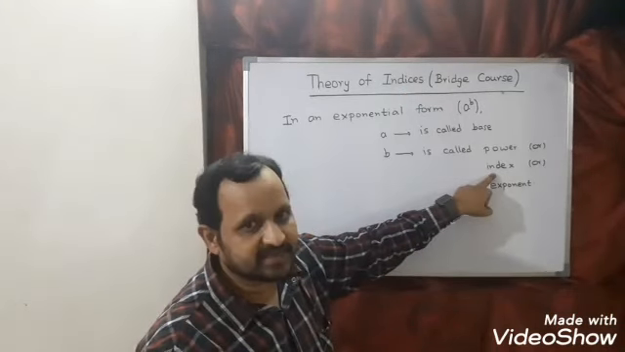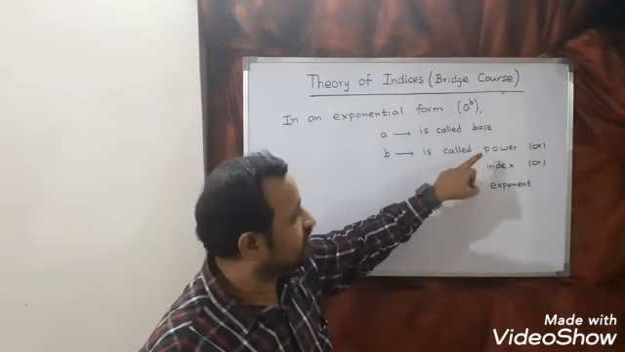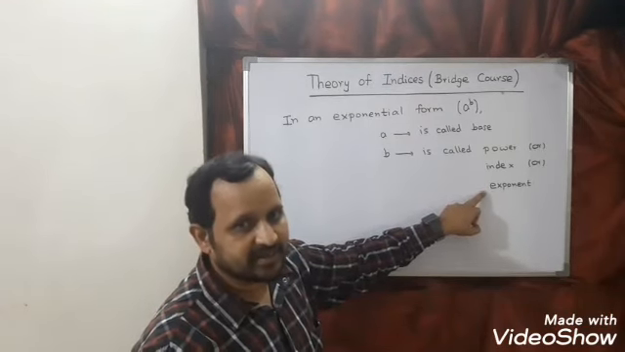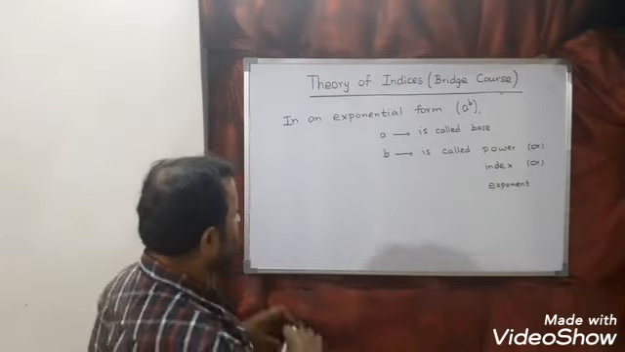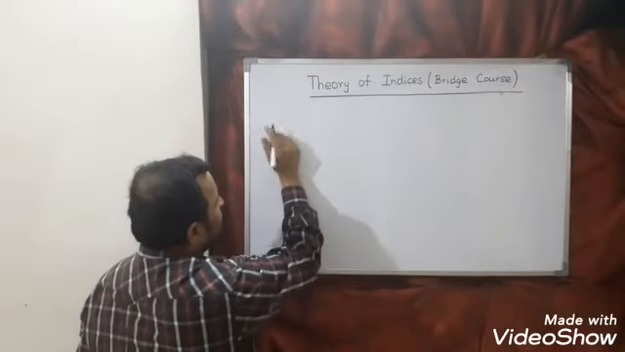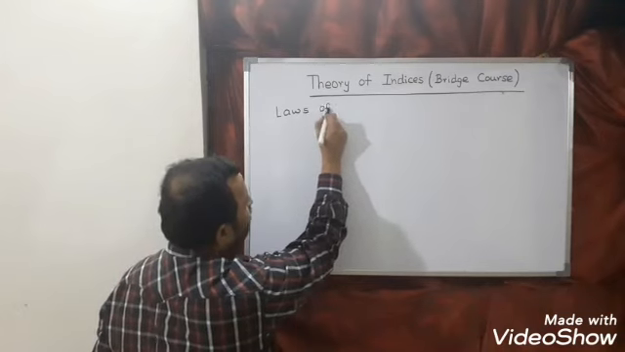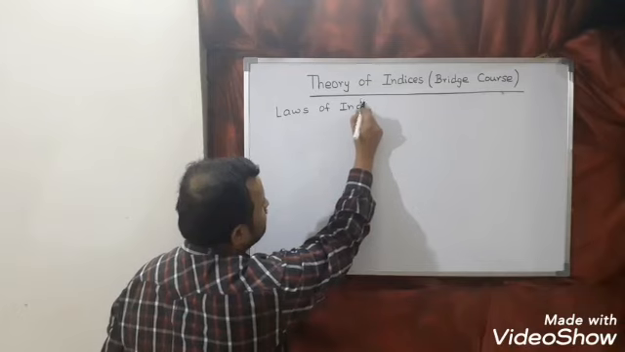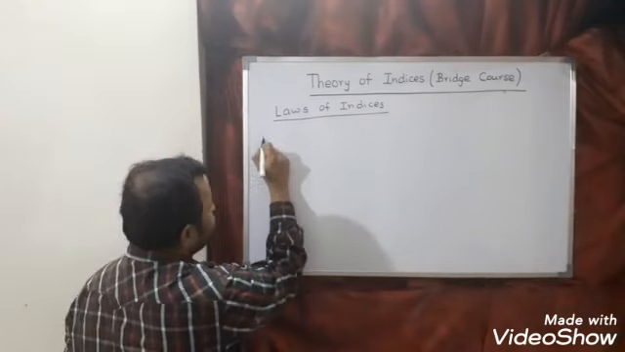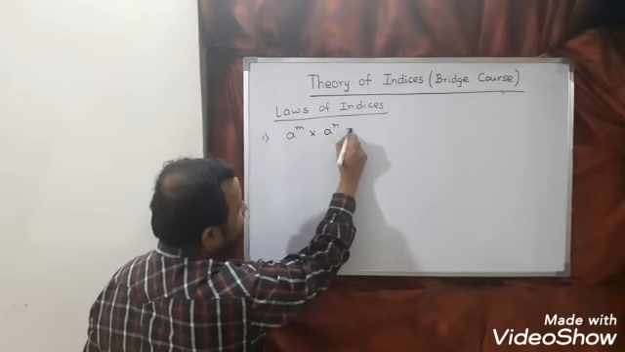So plural of index is said to be indices. So either you say index or you say power or you say exponent, all represent same meaning. Let us see laws of indices. So these are some laws which you should remember. Laws of indices. The first law is a power m into a power n is equal to.